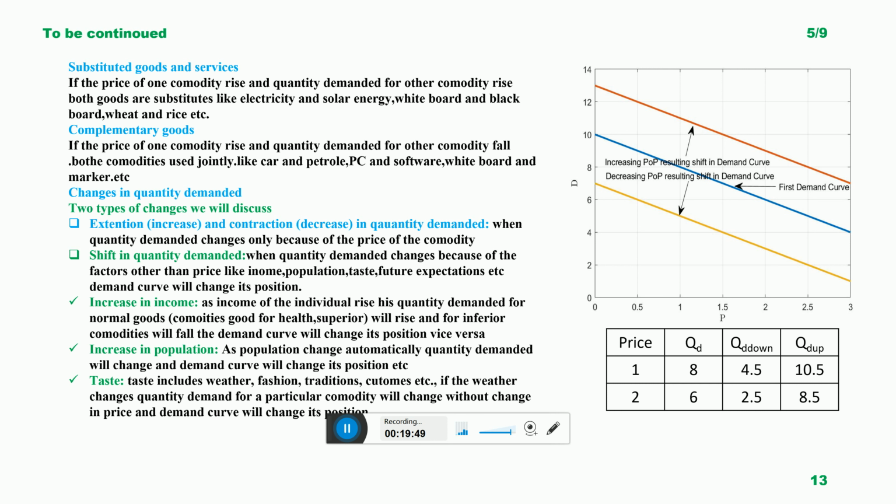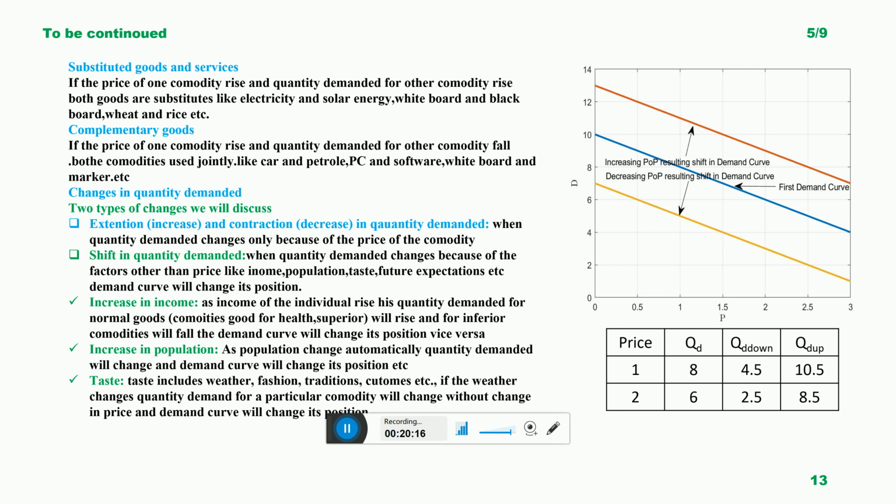Automatically demand for the software will reduce. So as the price of personal computers increases, demand for software decreases. Both commodities are complementary commodities, when the price of one rises and demand for the other reduces. For example, we can say whiteboard and marker. If the price of whiteboard increases in the market, institutes switch to the blackboard.